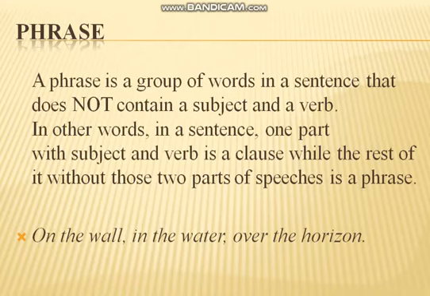As we have discussed, in a clause we have subject and verb, so when a sentence is long enough, we separate subject and verb from it, which shows that it is a clause, and the rest of the sentence is considered the phrase, which does not have subject and verb included in it. Look at its examples. On the wall, here we have no subject and no verb, and it always requires some additional helping words to complete its meaning. So what is on the wall? It doesn't give any complete sense.